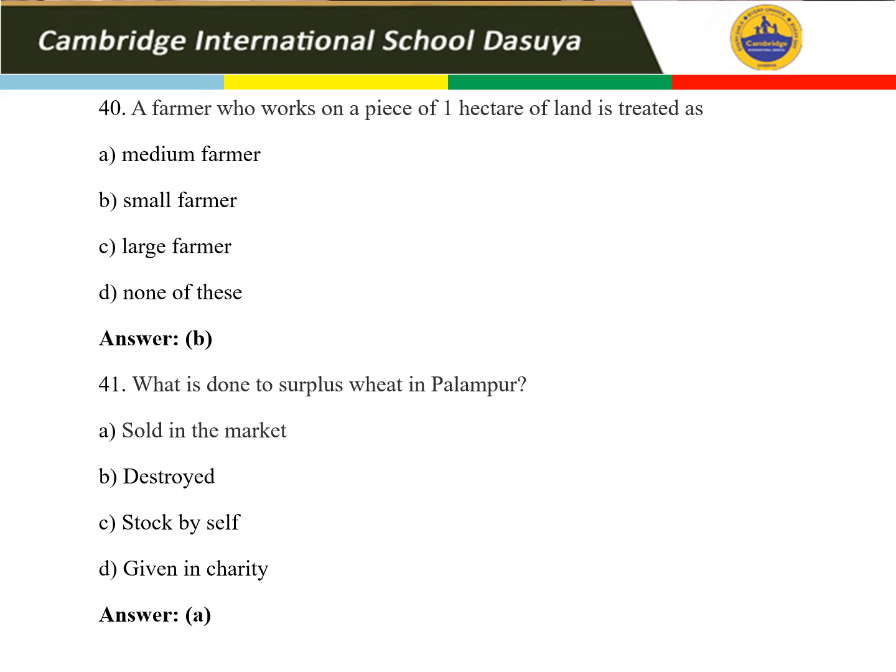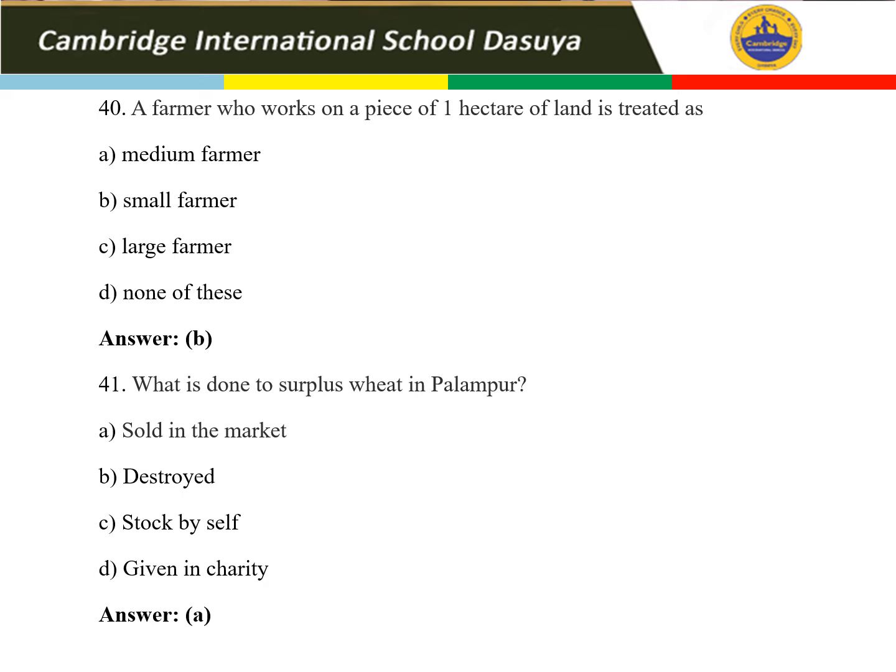Yes, the first one we have done, that is the small farmer. Another one was a medium farmer, then a larger farmer. So here the right answer is small farmer. जिसके पास सिर्फ 1 hectare की land है, that person is only a small farmer. ठीक है. So next is the 41st question.